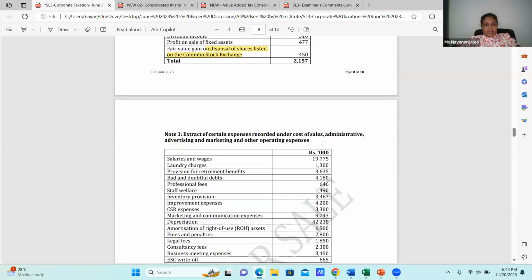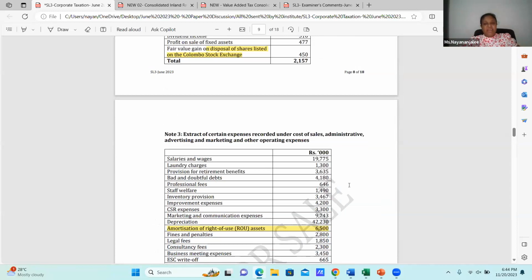Then the next thing is the amortization part of it, which we have taken. Amortization of the ROUA should be added back again. Then the 3 adjustments you have to do: amortization of ROUA, you have to add back. The actual lease rental paid, you need to allow.